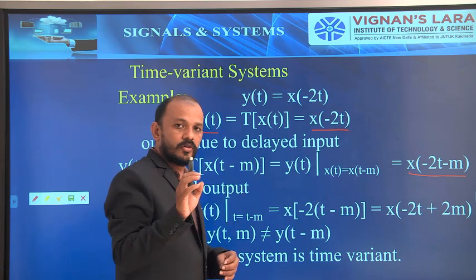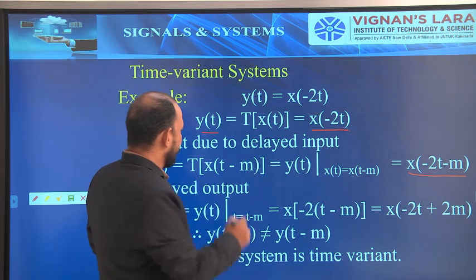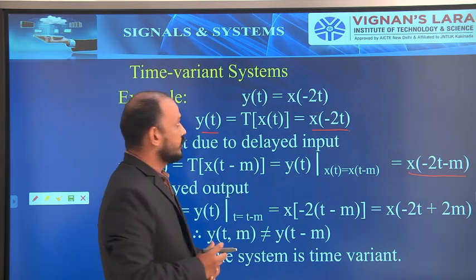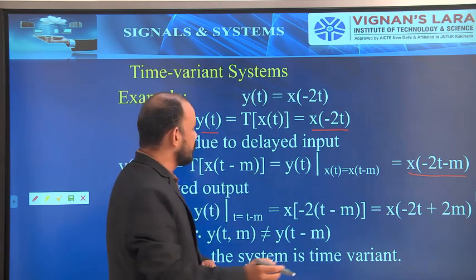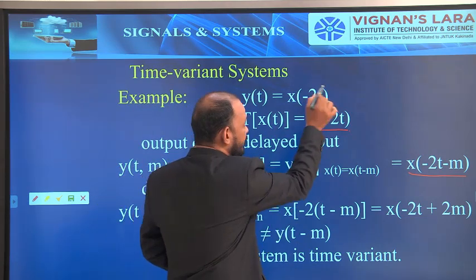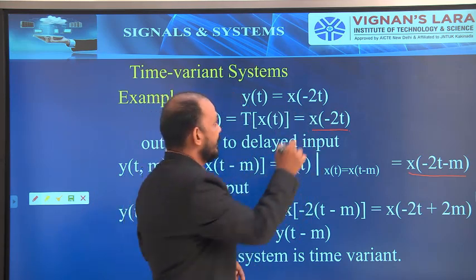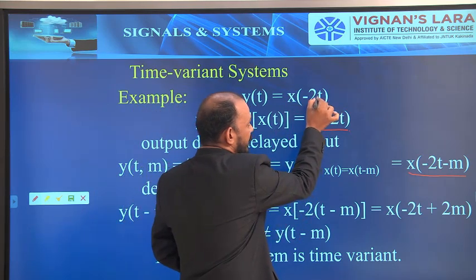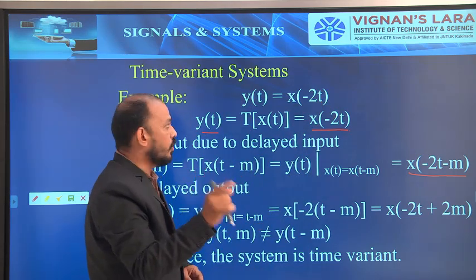Many will get a doubt like this while finding this value. Here the input is x of t minus m, and the function is x of minus 2t. So many substitute t minus m in place of t. You don't have to substitute t minus m in place of t, because here the variable t is multiplied by 2 and m is a constant.